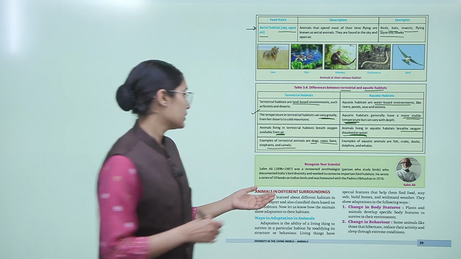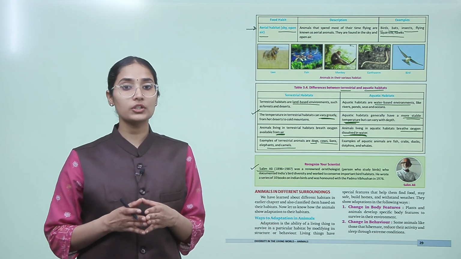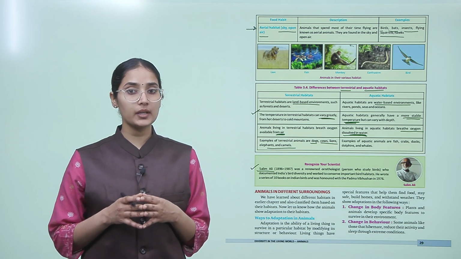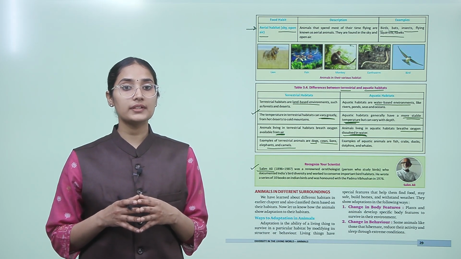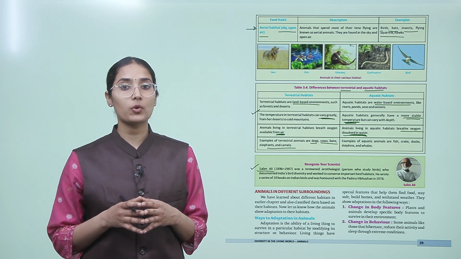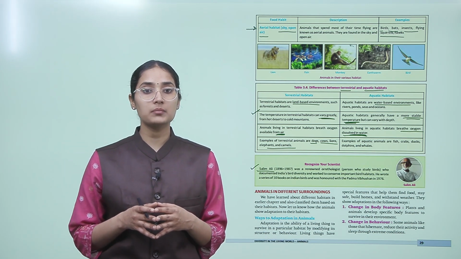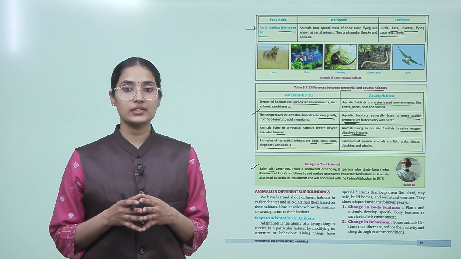Do you know Salim Ali was a renowned ornithologist. Who is an ornithologist? A person who studies birds. He documented India's bird diversity and worked to conserve important bird habitats. He wrote a series of 10 books on Indian birds and was honored with Padma Vibhushan in 1976.